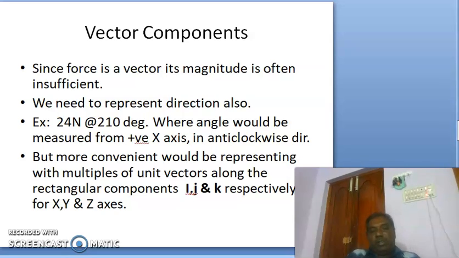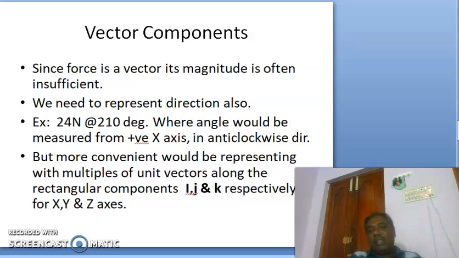Vector components. Since a vector's magnitude alone is often insufficient, we need to represent the direction also. For example, 24 Newton at 210 degrees is how we may be indicating that force, where the angle would be measured from positive x-axis in the anti-clockwise direction.